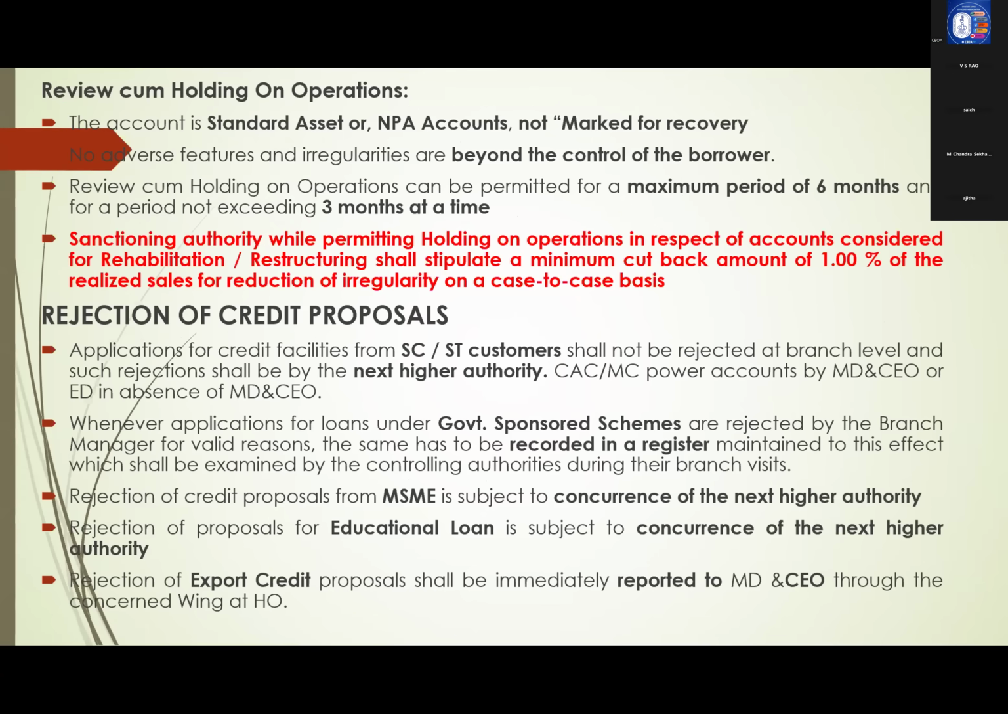Next, educational loans, MSME. These two, concurrence of next higher authority. Branches can reject, but with concurrence of next higher authority. Government sponsored schemes, branches can reject, but record in the register so that reviewing authorities, executives during their visit to branches, they will review. Export credits, branches can reject, but report to MD and CEO through concerned wing.